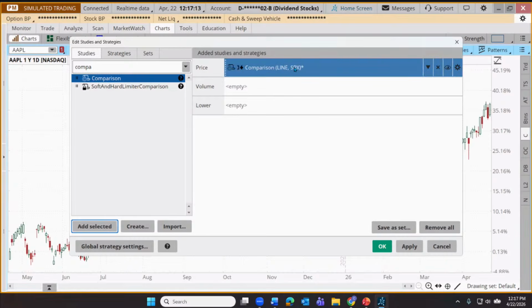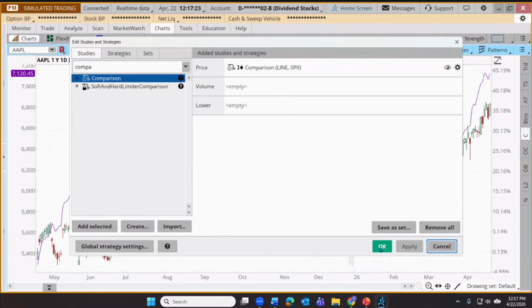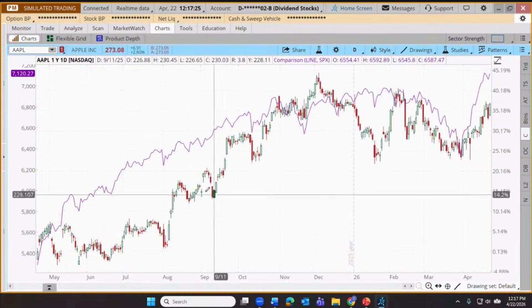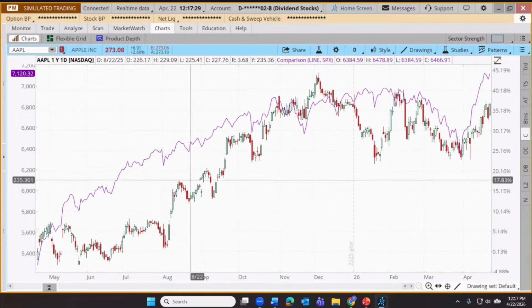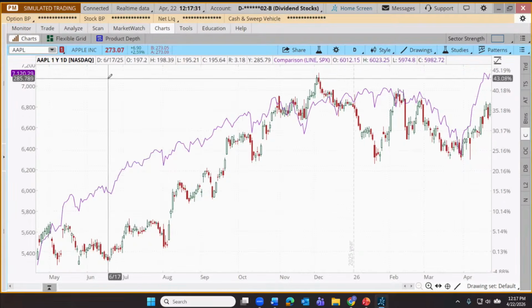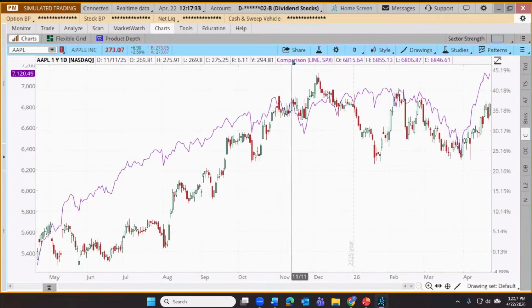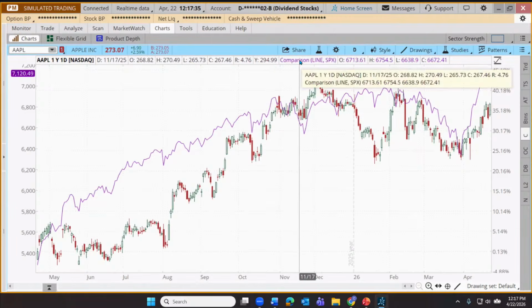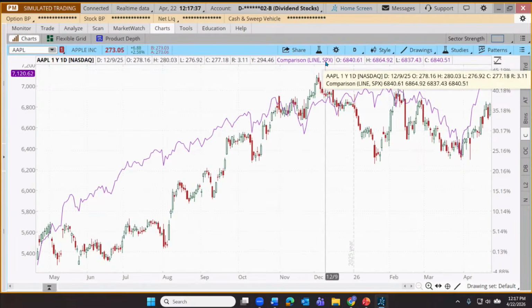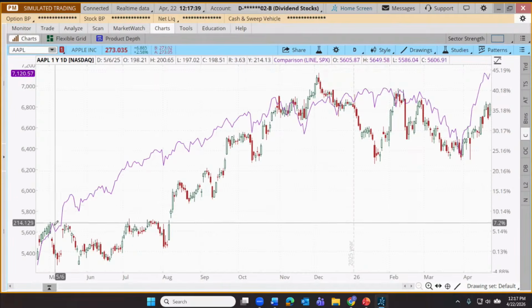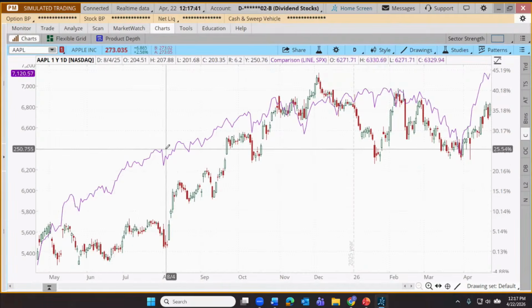That's okay. Now, as we do this, I'm going to make a couple of suggestions for maybe cleaning up the comparison chart a little bit. You may have a different thing in mind than what actually appears on the chart. So if I click apply and click OK, what we're seeing here now is Apple is our candlestick chart. And the S&P 500, we can see this right up at the top. It says comparison is the S&P chart, SPX. That's our purple line chart.